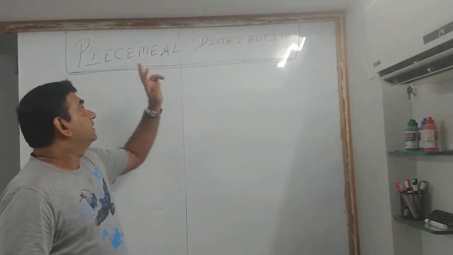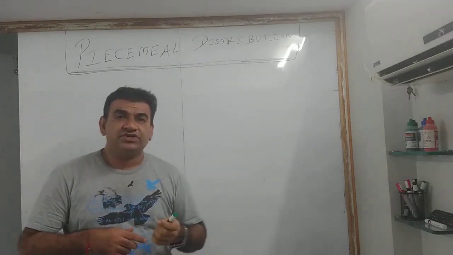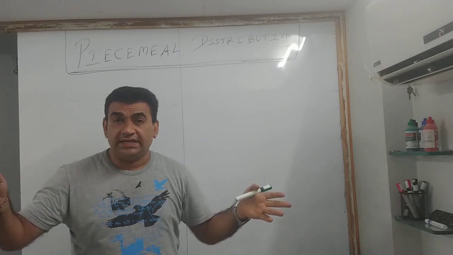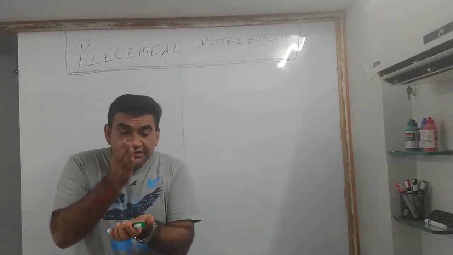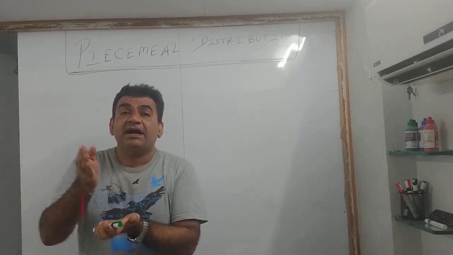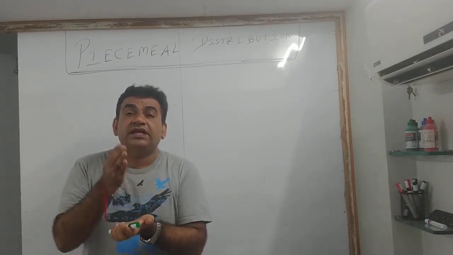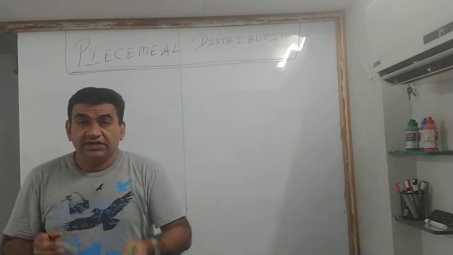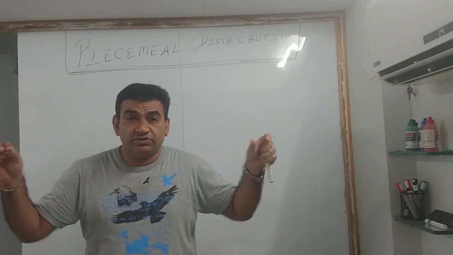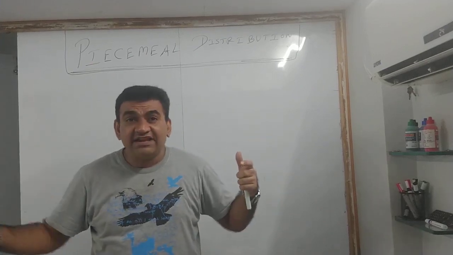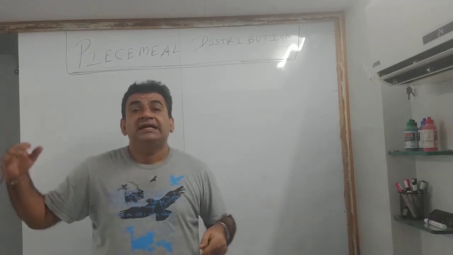Now, piecemeal distribution. Distribution means nothing but distributing money. And the meaning of piecemeal is distributing part by part. So in short, the meaning of the chapter piecemeal distribution is, as and when you get the money, keep on distributing.